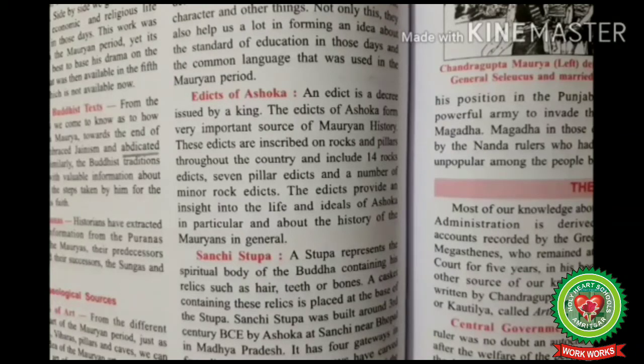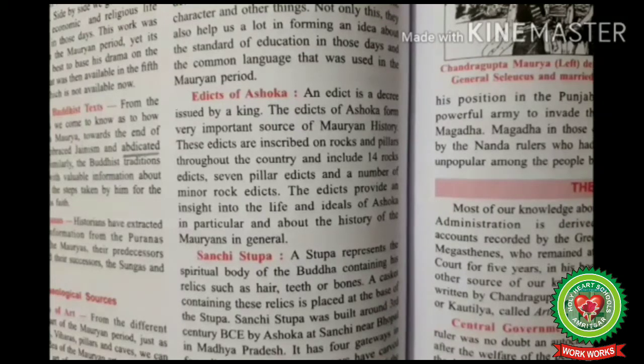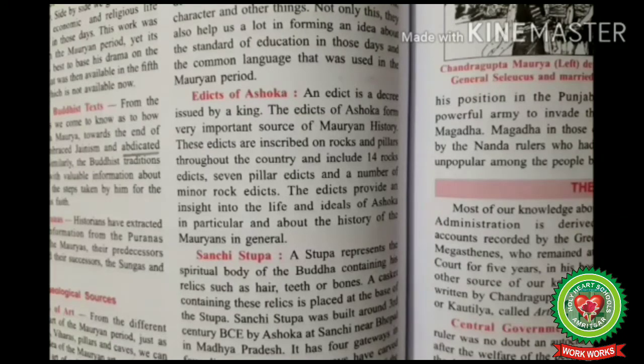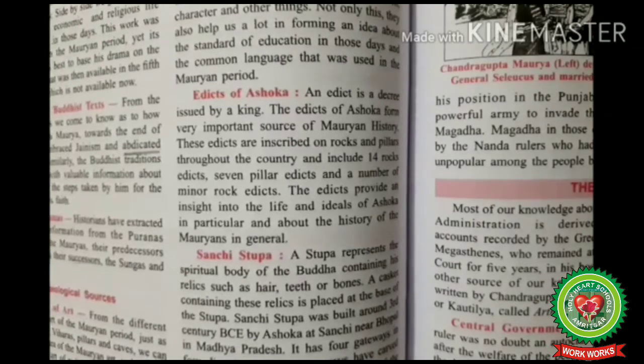It means, as we know, an edict is an order issued by a sovereign king. The edicts of Ashoka form the most important source of Mauryan history. They are the oldest, best preserved, and precisely dated records of India. These edicts are inscribed on rocks and pillars throughout the country and include 14 major rock edicts, 7 pillar edicts, and a number of minor rock edicts. The inscriptions on these edicts provide a useful insight into the life and ideals of Ashoka in particular and the history of the Mauryan Empire in general.